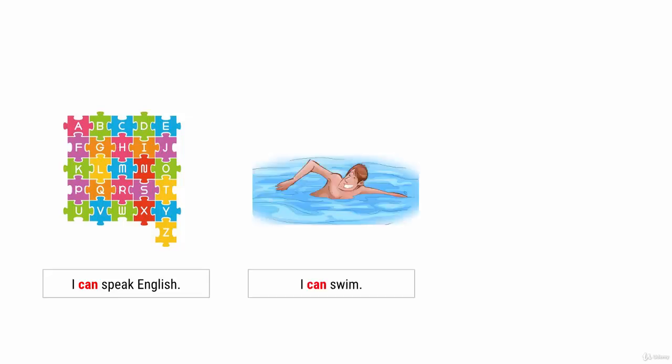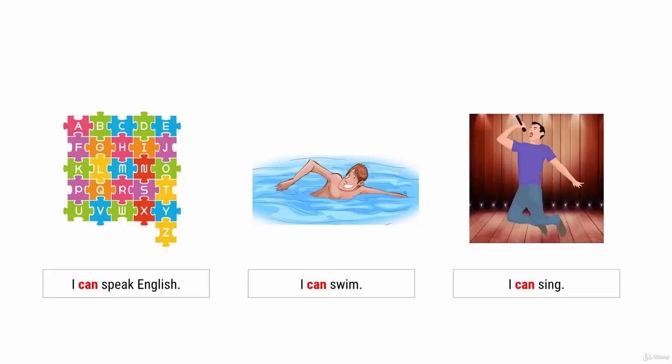If you don't understand the meaning of can, check it in a dictionary. So you say, I can speak English, I can swim, I can sing. So these people can do it. They are able to do it. They don't have problems doing it. I can speak English, I can swim, I can sing.